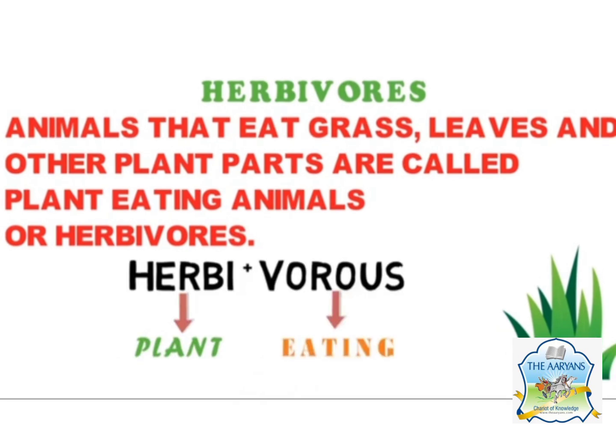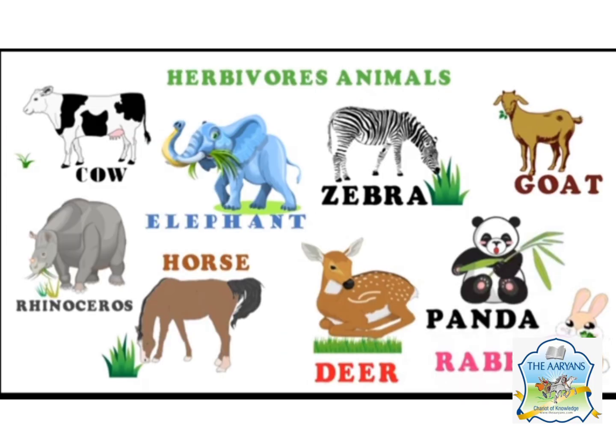As we can see in the picture, herbivore is the combination of two words, herbi plus vorous. Herbi means plant and vorous means eating. Those who eat plants are herbivorous. These are some examples of herbivorous animals: cow, elephant, zebra, goat, rhinoceros, horse, deer, panda. They are all examples of herbivores.